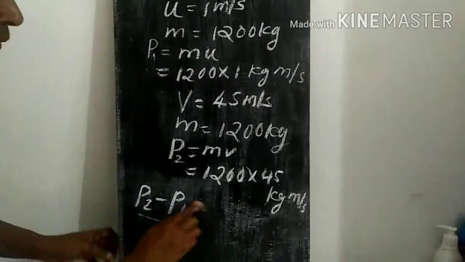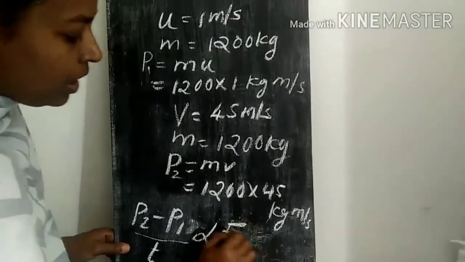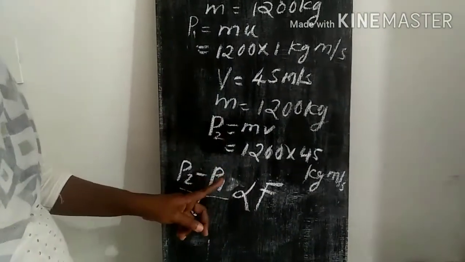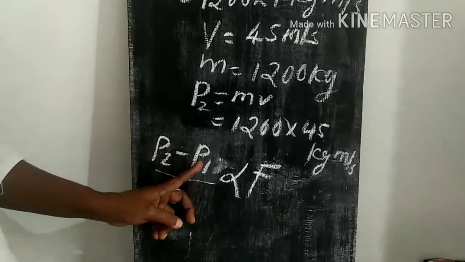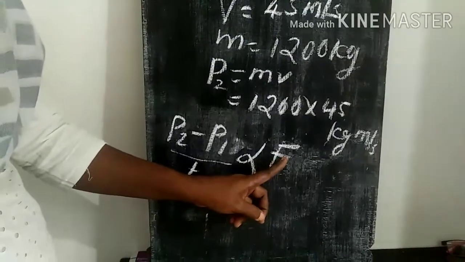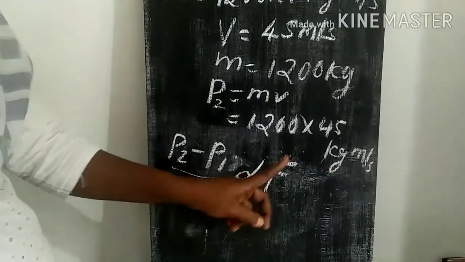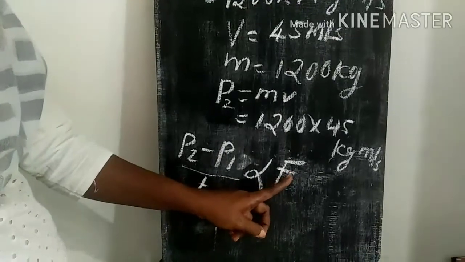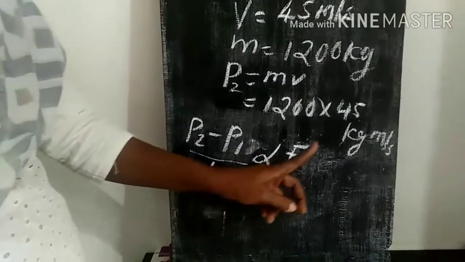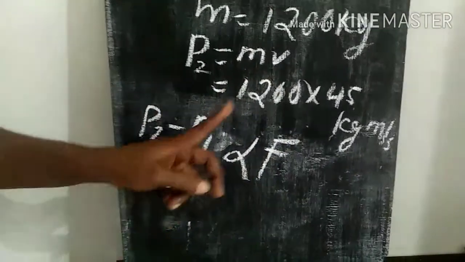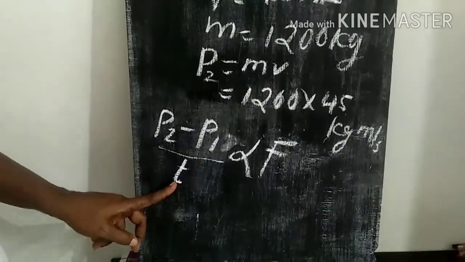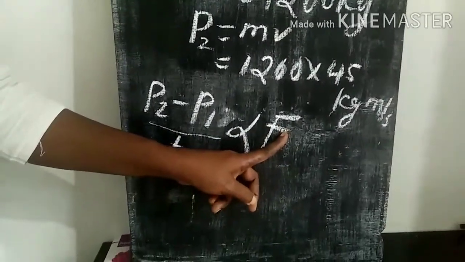Change in momentum with respect to time is directly proportional to the high unbalanced force acting over the car. The car could gain a change in momentum p2 minus p1 within a short span of time, 1 second, and that is directly proportional to the force applied. Only an unbalanced force can make an object move. If you apply more force, then the change in momentum will be more. If you apply less force, the change in momentum will be less.